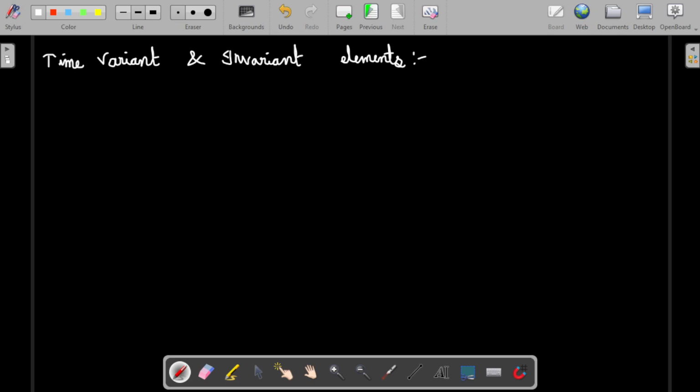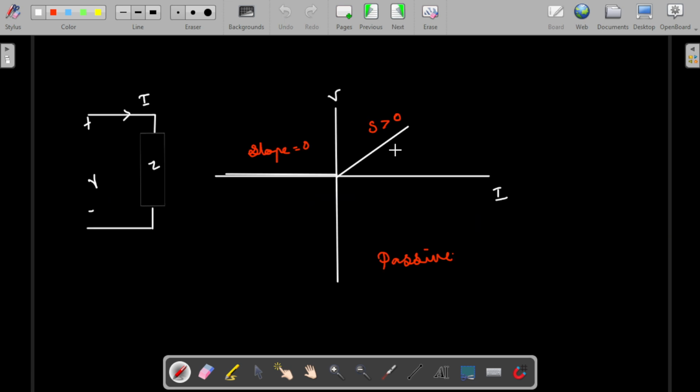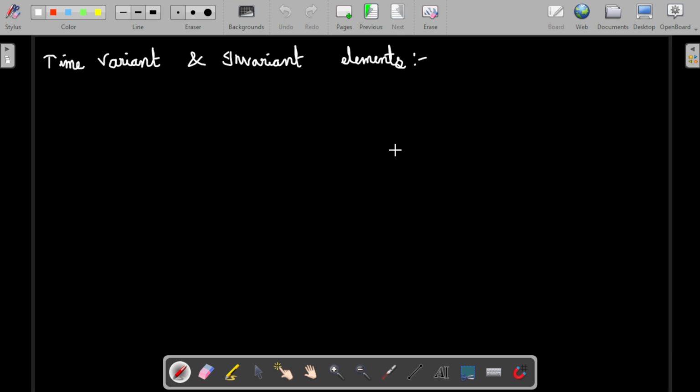Time variant and invariant elements. So today we are going to discuss this one major thing, guys. Last class we discussed active and passive, right? We dealt with so many graphs and you guys were able to understand the topic, I think. Today we are going to talk about the next pair of classification, that is time variant and invariant systems or